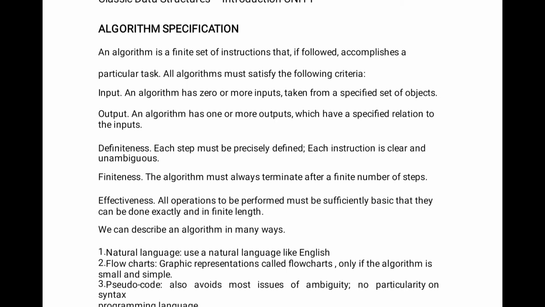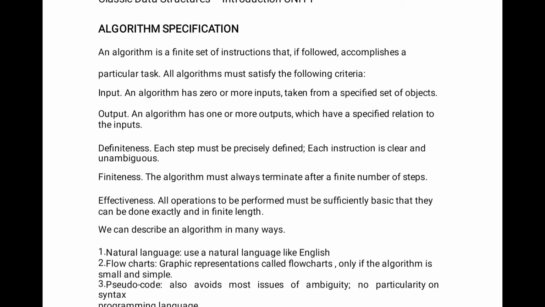Third, finiteness: an algorithm must always terminate after a finite number of steps. Fourth, effectiveness: all operations to be performed must be sufficiently basic that they can be done exactly in finite length.